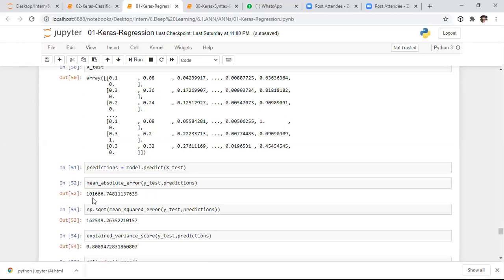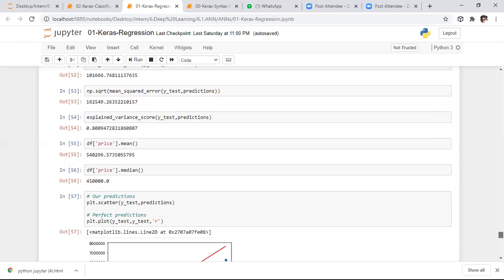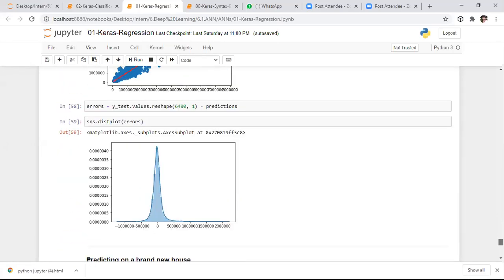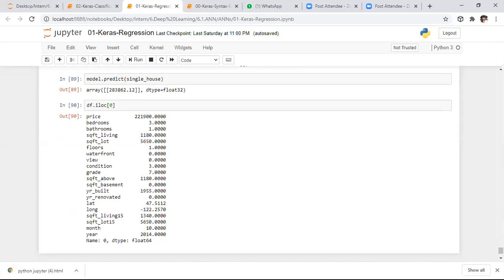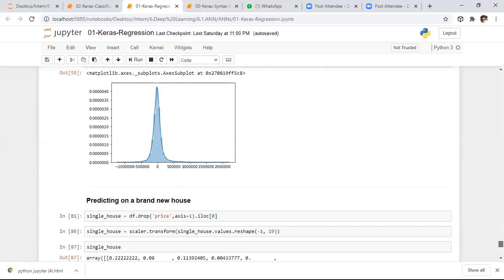The difference is some value, so this much huge error we have. Here it will predict the output with this error. These are the mean, mode and different parameters of this house. If you want to predict for different parameters, you can apply the predict method also, by specifying the different parameters or test samples to predict the outcome. So this is about the regression problem.